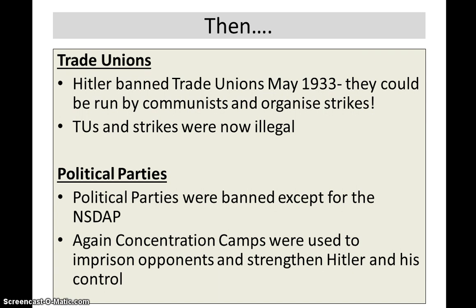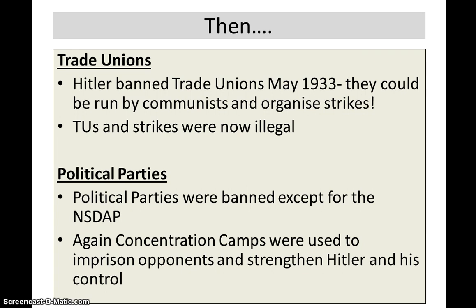Hitler wanted an obedient workforce that would do as they were told and be loyal to Germany. He didn't want this threat. So, trade union leaders were put into open prisons called concentration camps. The same for political parties. They were banned in 1934, except for the Nazis, the NSDAP. So Germany was becoming a one-party state. This was strengthening Hitler and his control, socially and politically, of Germany.